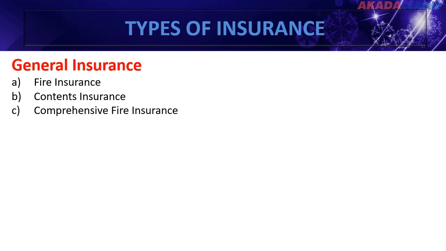By choosing this insurance policy, the insured can be well assured against fire, explosion, lightning, burglary, riots, etc.